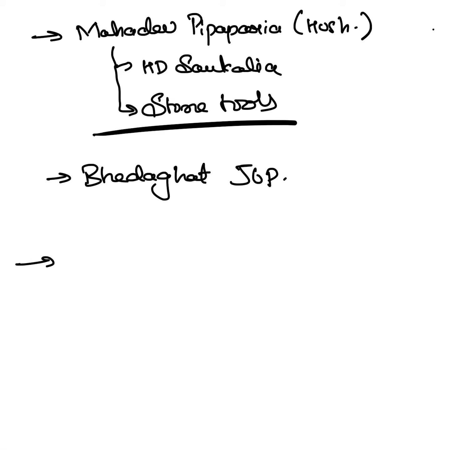Now we will jump to the next phase of human development, that is the Mesolithic era. Mesolithic era is basically the period of 6,000